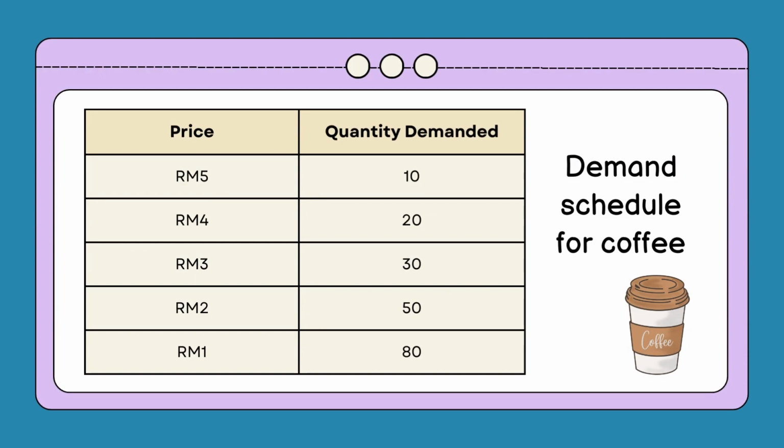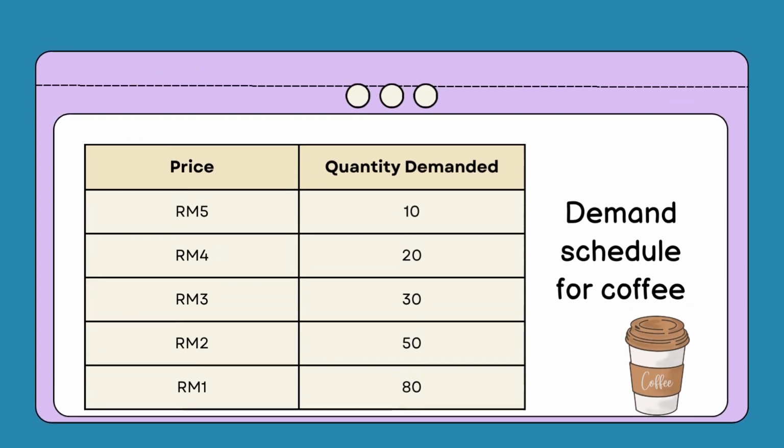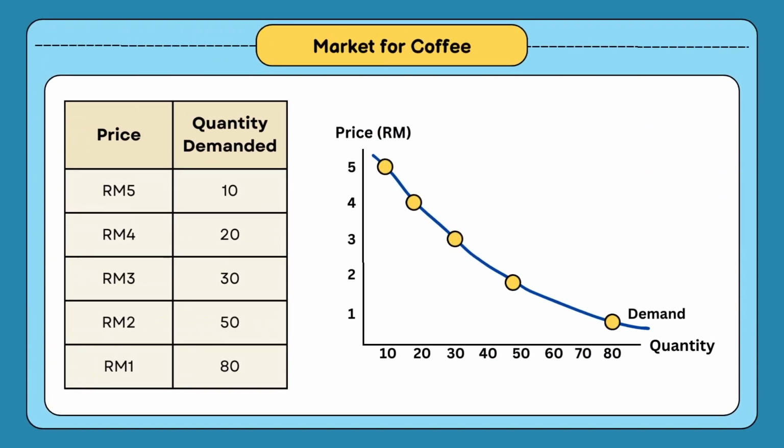So take a look at this demand schedule. As we can see, when the price goes down, the quantity demanded goes up. When the price goes down to 4, 3 ringgit, 2 and 1 ringgit, the quantity demanded increases. Now when we plot these points, we are going to get a demand curve which looks like this. It's a downward sloping curve showing the law of demand.